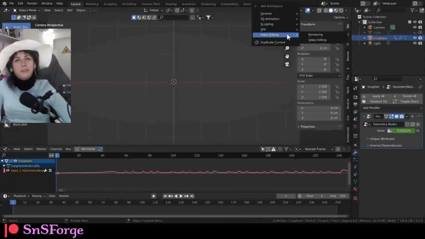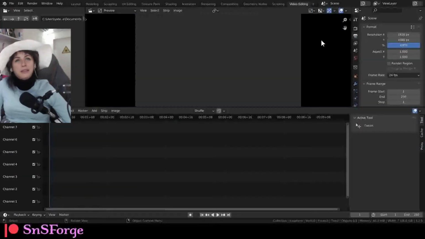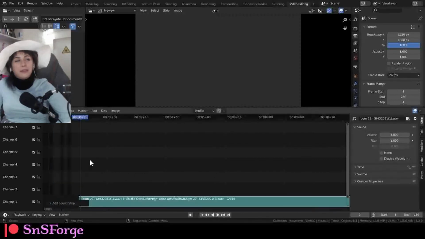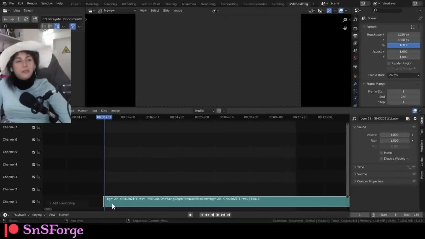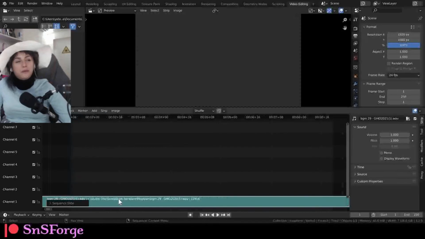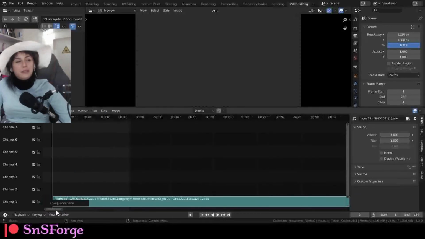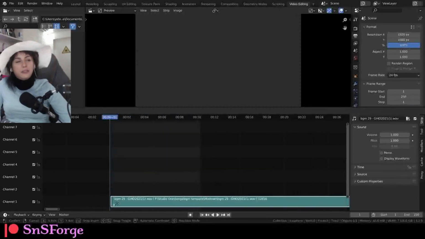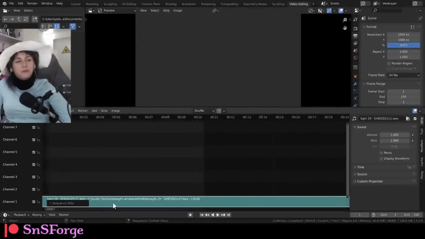If you don't have the video editing tab, just add it, or if you have it, just click it, and then find the file, the same file that you used earlier, and drag it over here like that. You might need to adjust the file a little bit depending on the timing, because you might not hear it or have a syncing problem. Just adjust it as required.